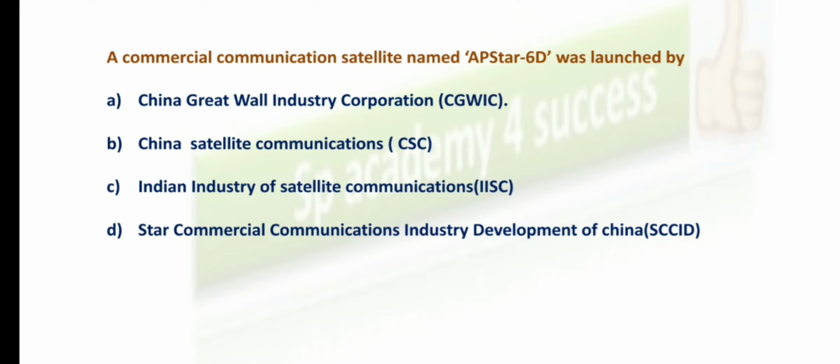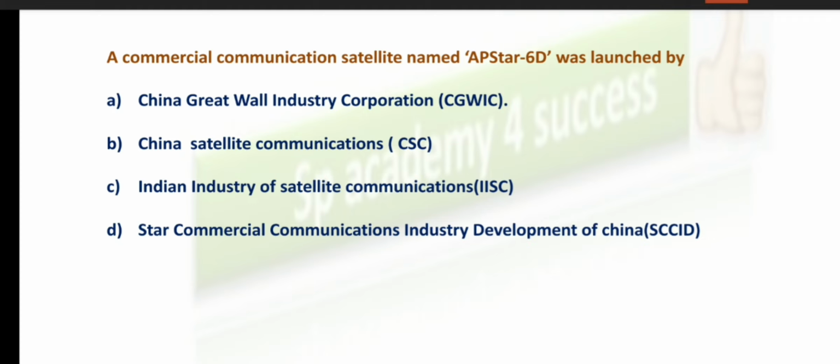So let me give you the explanation for this. This AP Star 6D is a communication satellite that was launched by China recently. Since this was launched recently, this comes under your current affairs bits. And the Chinese company that launched it is the China Great Wall Industry Corporation, abbreviated as CGWIC.